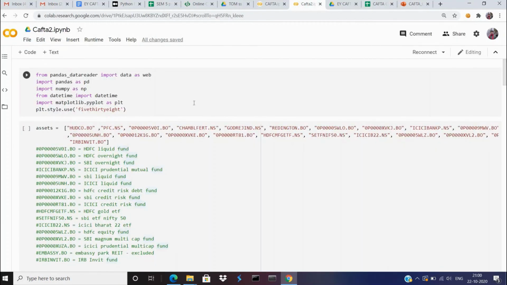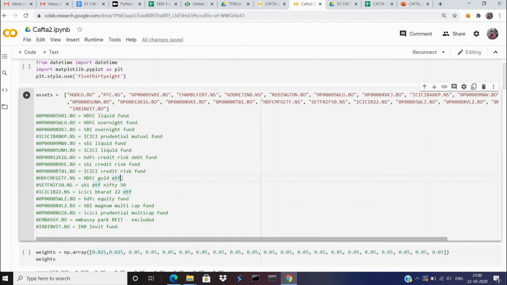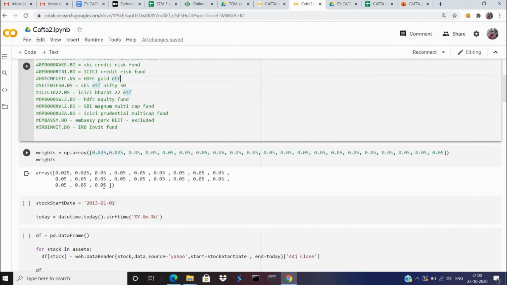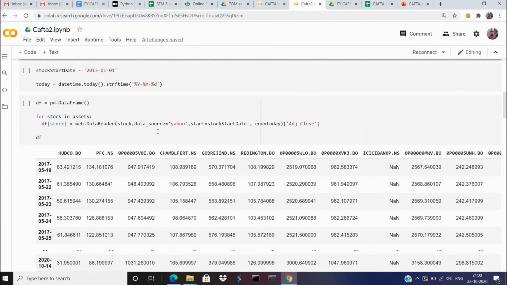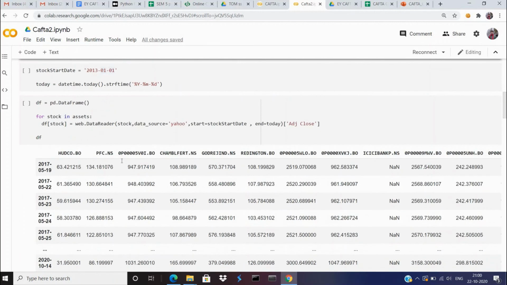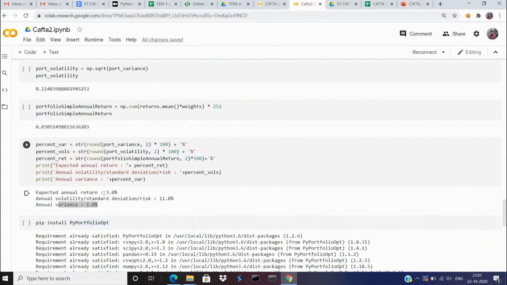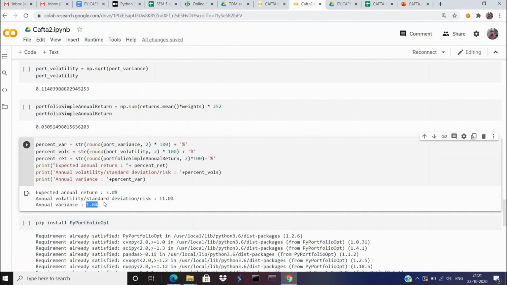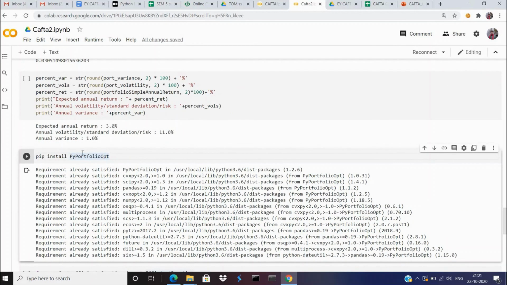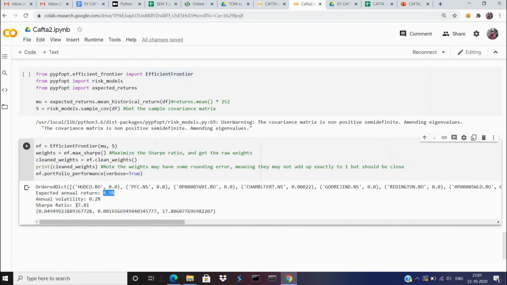Now the Python code that we included in our project so we could optimize our portfolio. First of all, we made an asset array and included all the available asset options. You can see HDFC liquid fund, overnight fund, and all these fund options. Then we created a weights array and distributed random weights to the available options. We imported the data from Yahoo Finance, so this code works on live data, and then we created a covariance matrix. We derived that the initial weight distribution led to a return of 3%, risk of 11%, and annual variance of 1%. Then we imported the PyPortfolioOpt library in Python and were able to optimize a portfolio that gave a return of 4.9% and a Sharpe ratio of 17.81.